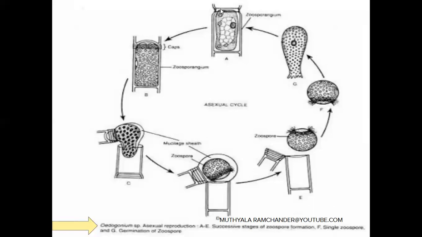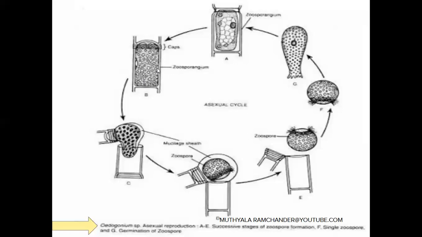See, if the cap cells participate in the asexual reproduction, the protoplast converts into a ball-like structure. Before the cap cells participate in asexual reproduction, those cap cells are called zoosporangium, meaning zoospores are developed from the cap cells. On the terminal part of the zoosporangium, cap-like structures are present.